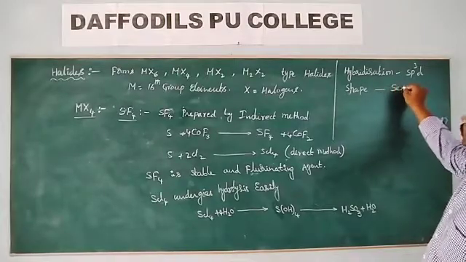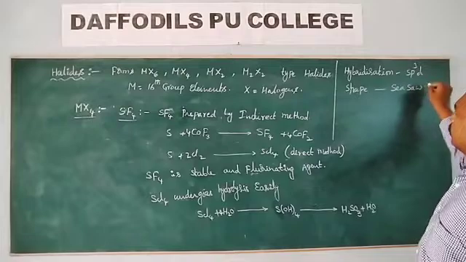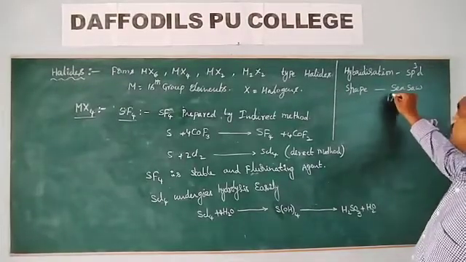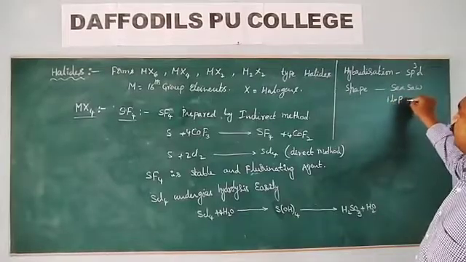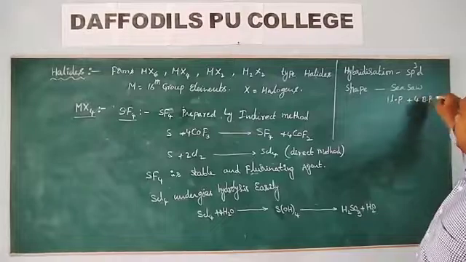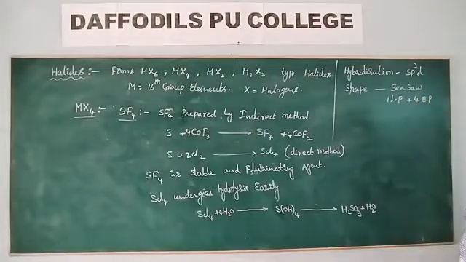Shape is seesaw. It contains one lone pair and 4 bond pairs.